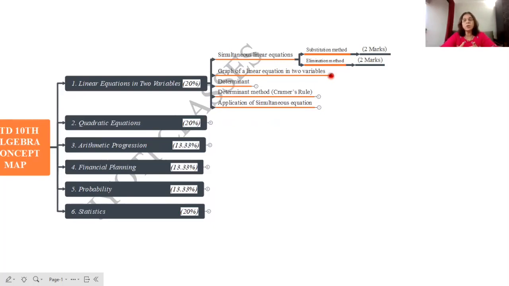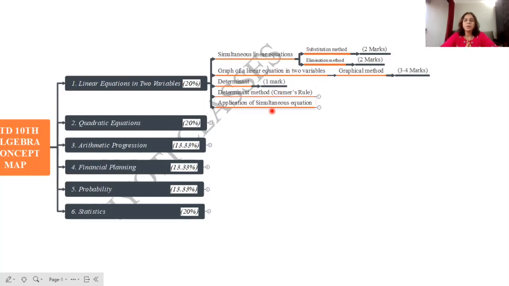Simultaneous equations can be solved by the graphical method. The graphical method is a very important method which will be asked for 3 to 4 marks. Then we have determinant and the determinant method or Cramer's rule. Determinant is a separate question for 1 mark, but the determinant method or Cramer's rule will be asked for 2 to 3 marks, depending. Application is a very important question here, which will be asked for 3 to 4 marks. So this is the weightage of your first lesson.